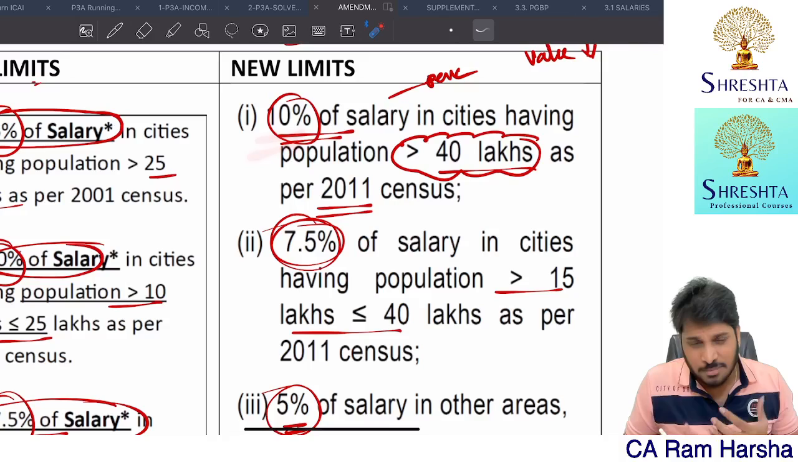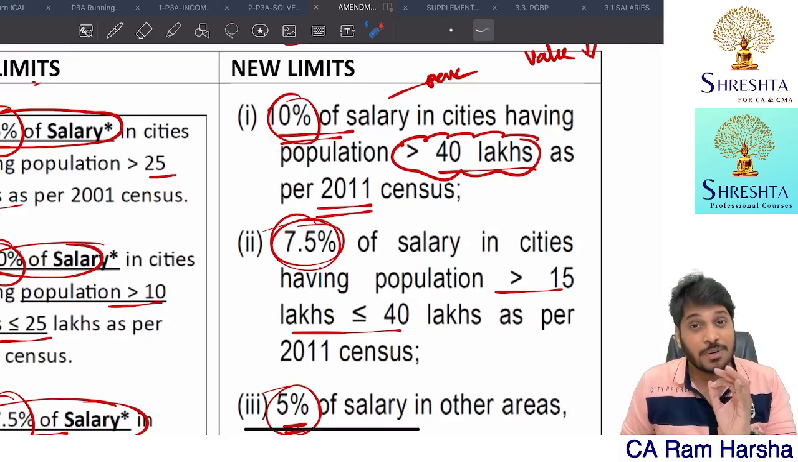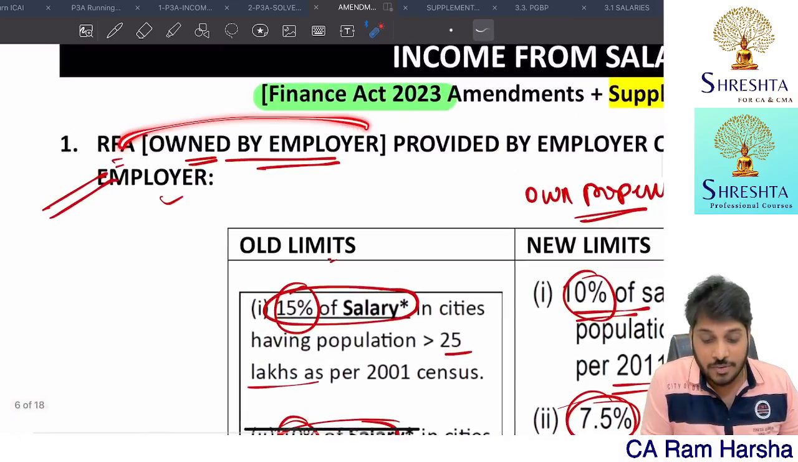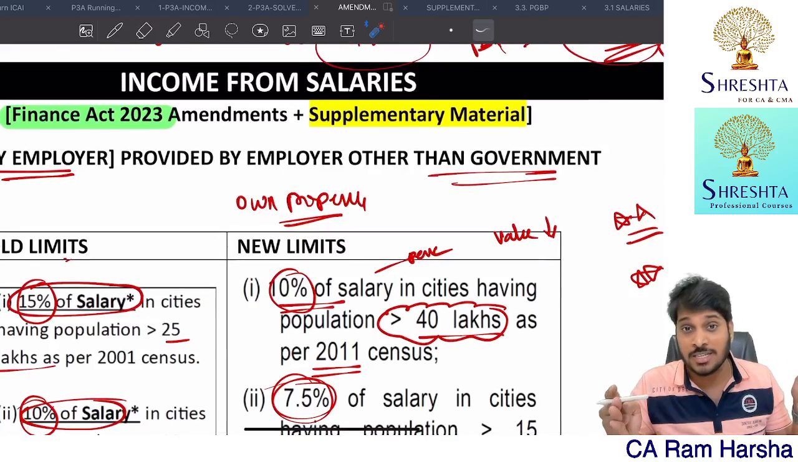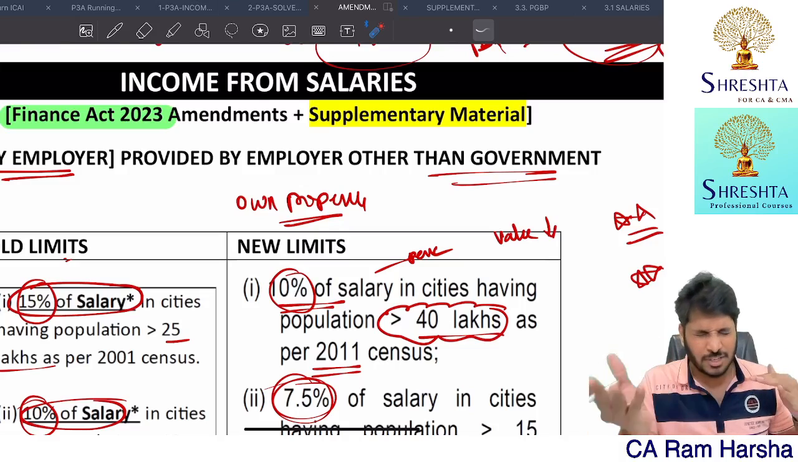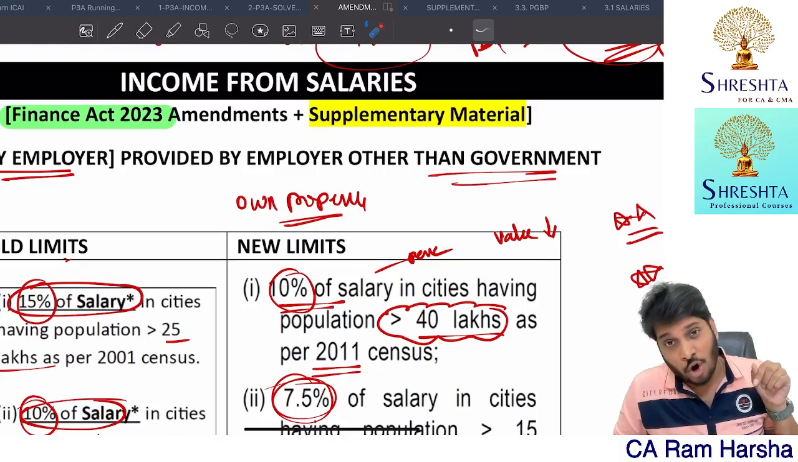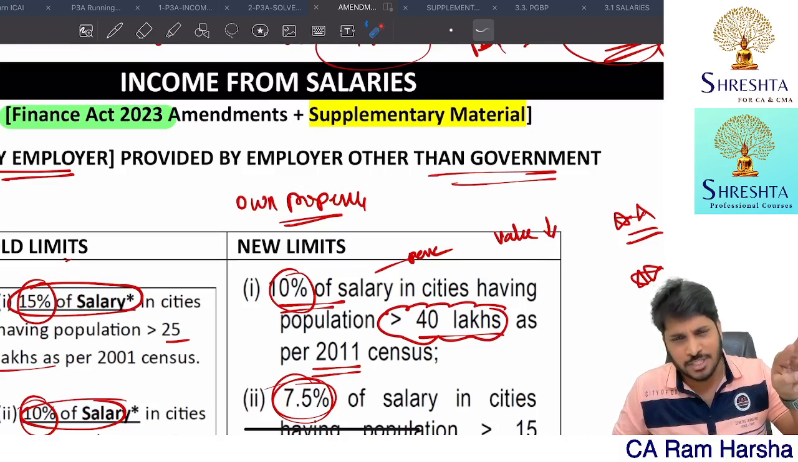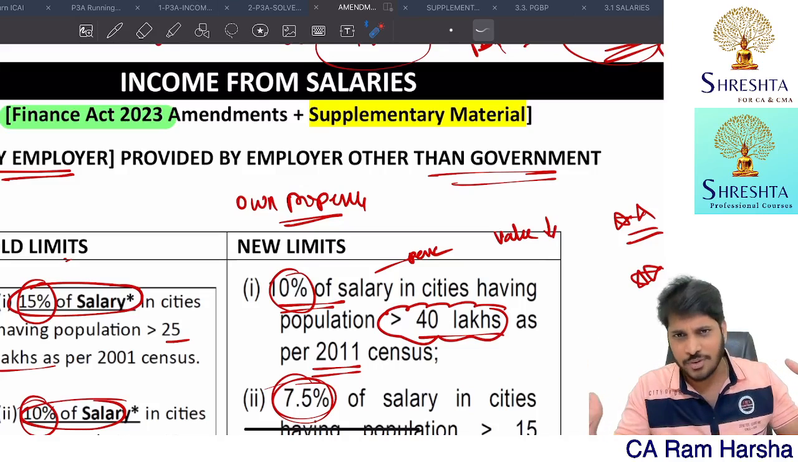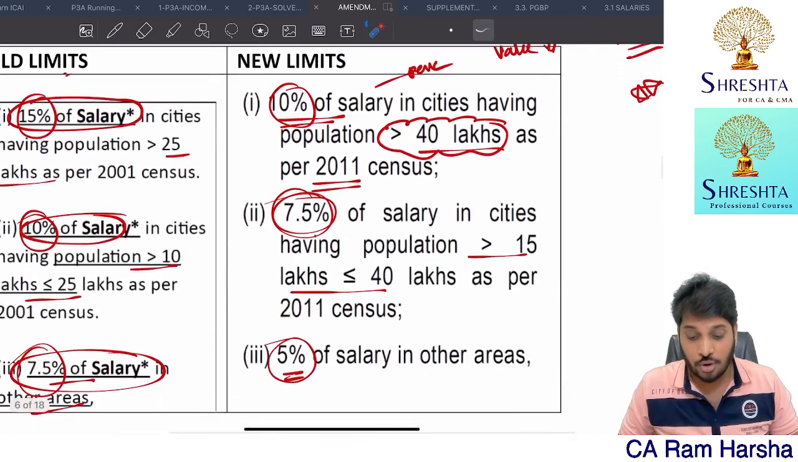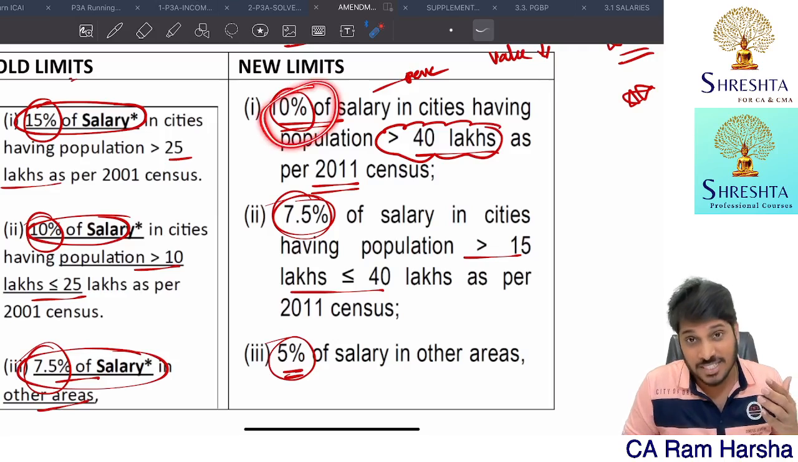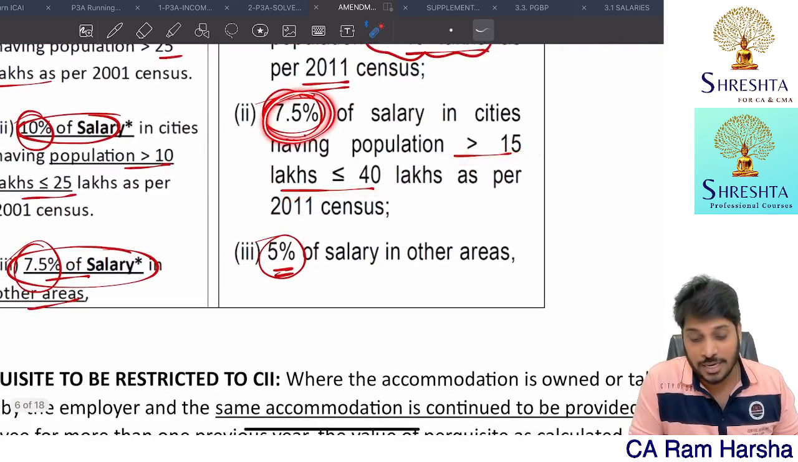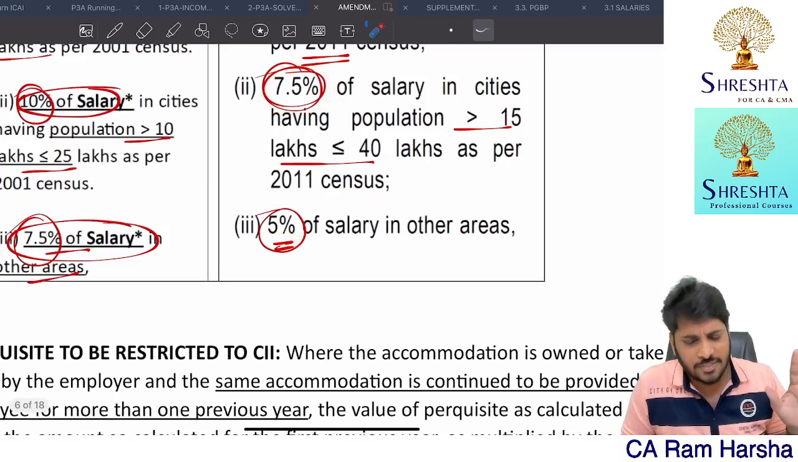So now what is the maximum rent-free accommodation perquisite value? 10% of salary. Remember, this is only if the accommodation is owned. What about rented accommodation provided? There is no change. 15% of salary or actual lease rental, whichever is lower. In case of hotel accommodation, if the accommodation is provided in a hotel, 24% of salary or actual rent, whichever is lower. All that we know is exactly the same, no changes in that. Only if the accommodation is owned by an employer other than a government employer, and if the population in that city is more than 40 lakhs, 10% of the salary is a perquisite. If the population is between 15 to 40 lakhs, 7.5%. If in any other area, 5%.